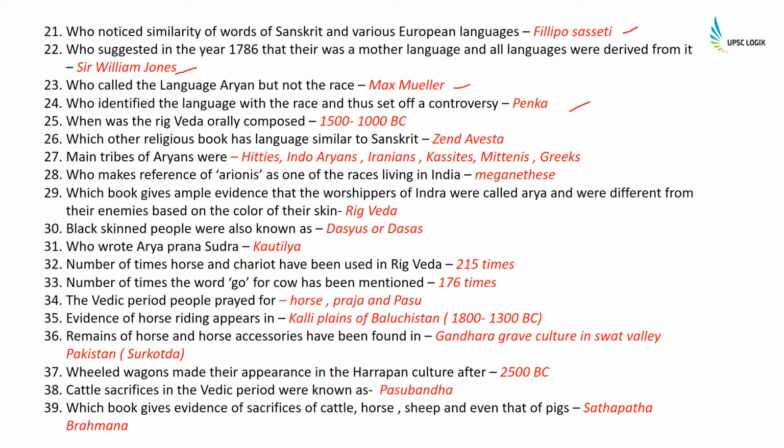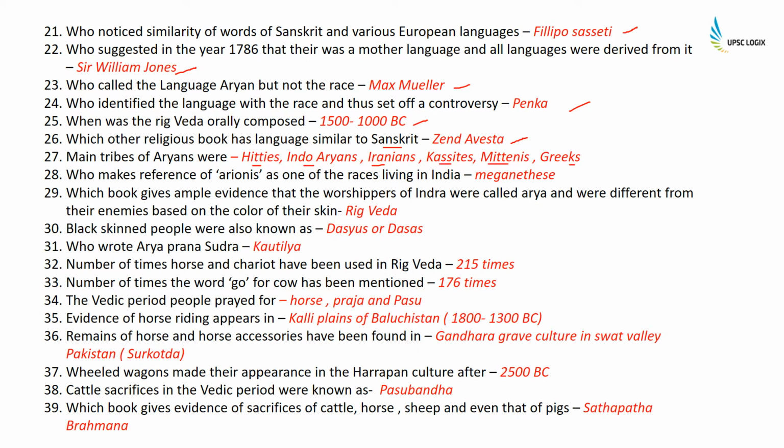It was Penka. When was the Rig Veda orally composed? 1500 to 1000 BC. Which other religious books have language similar to Sanskrit? Avesta. Main tribes of Aryans were Hittites, Indo-Aryans, Iranians, Kassites, Mitannis, and Greeks.